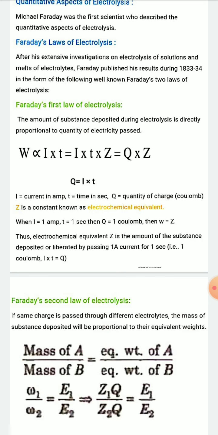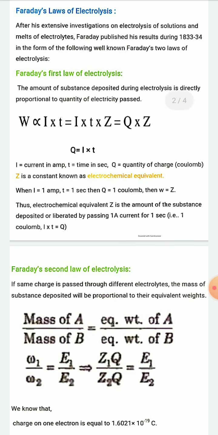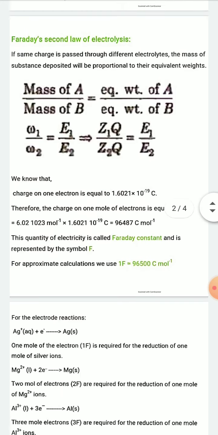So what is the definition of electrochemical equivalent? Electrochemical equivalent Z is the amount of substance deposited or liberated by passing 1 ampere current for 1 second, or by passing 1 coulomb charge through the solution. Now, Faraday's second law of electrolysis.